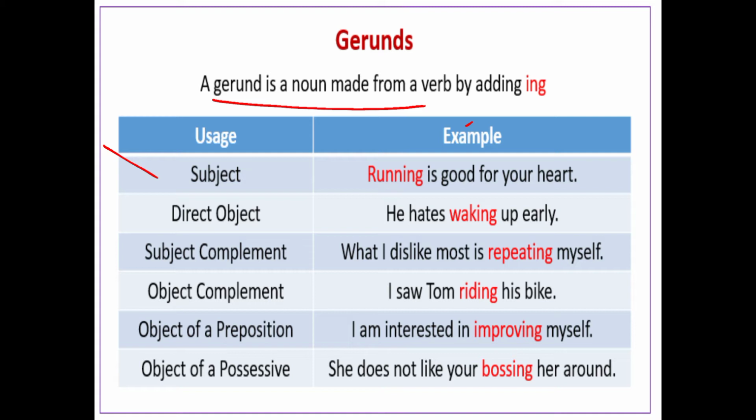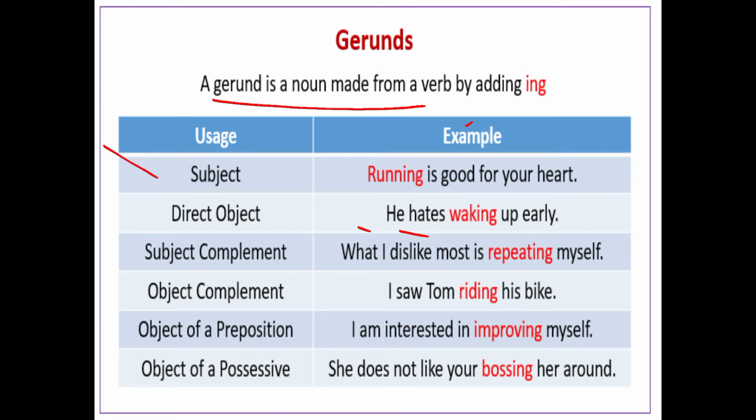So gerund means we use a verbal noun. Running is good for your heart. Now come to the second thing, the direct object. If any word comes after the verb, it is considered the object. You can look at this: he hates waking up early. After hates it is coming, so the subject is he, then the verb, and after that the object is coming.